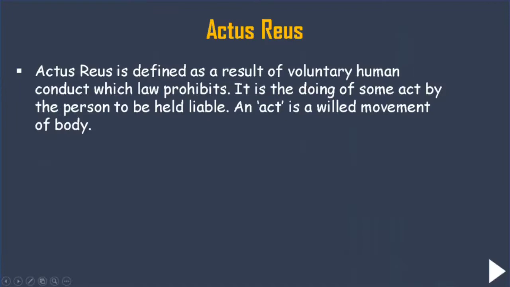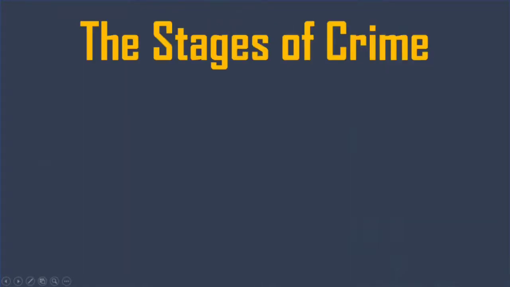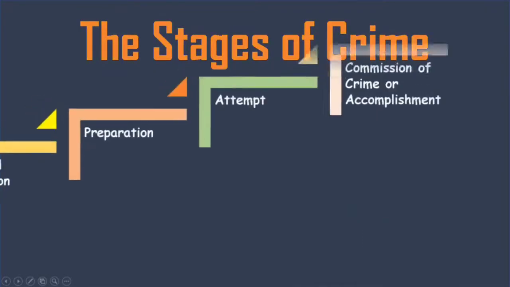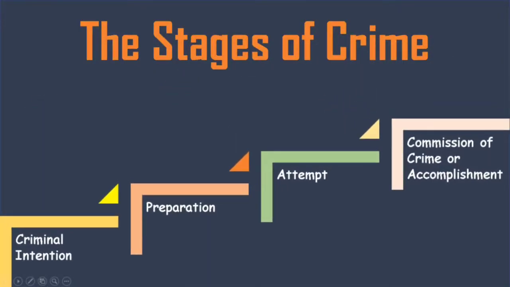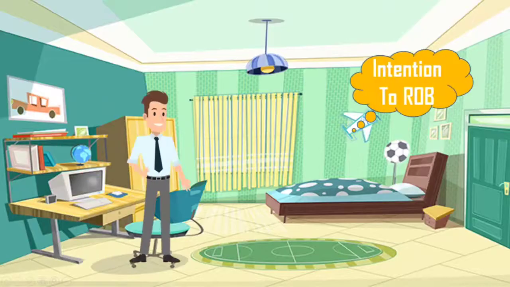Mens rea includes three: intention, recklessness and negligence, and actus reus is nothing but voluntary conduct of a human being which law prohibits. Now we need to start with the stages of crime. What really is meant by stages of crime? Stages of crime include four things. First, there should be a criminal intention, there must be preparation, there must be attempt, and there must be commission of crime or accomplishment. Let's understand this with a story.